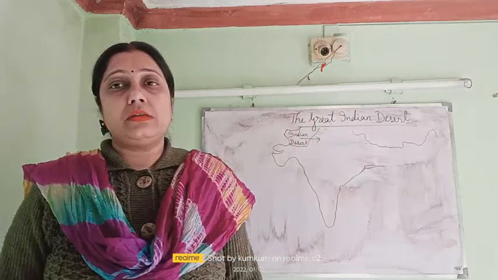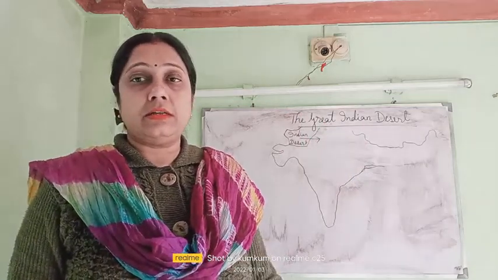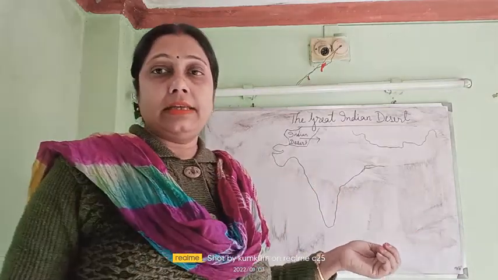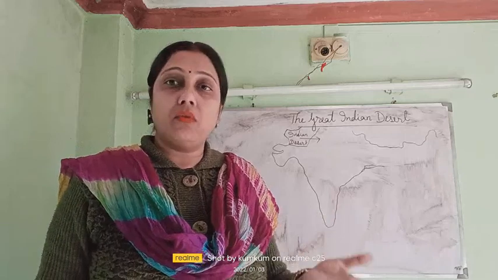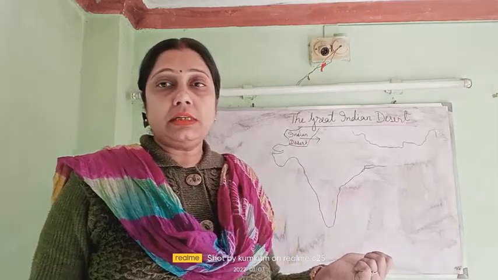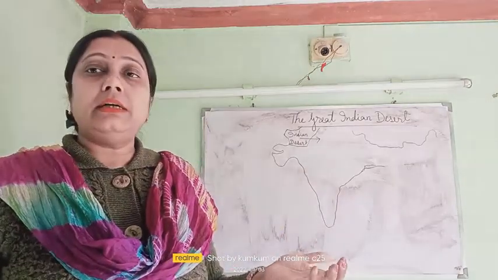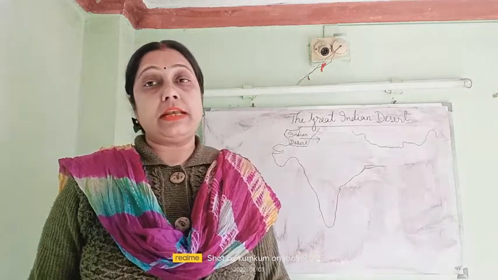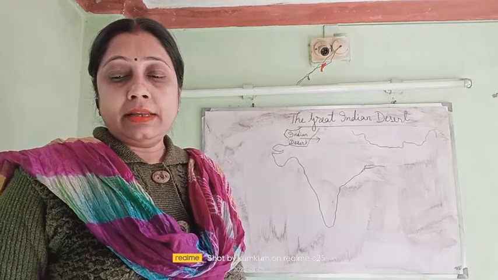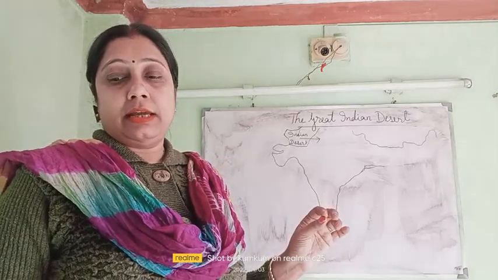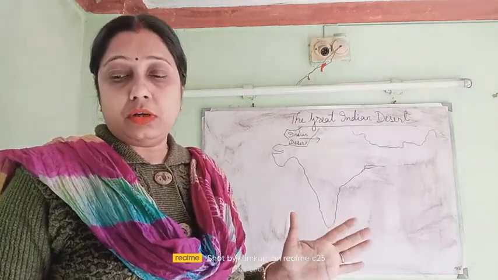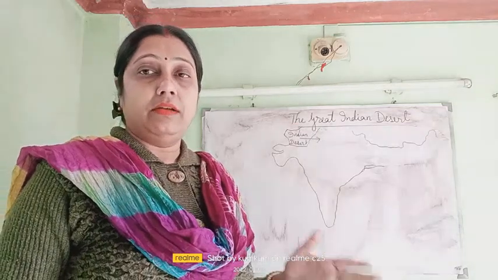Now, the climate of Rajasthan, the desert area. During the daytime it is very hot, and in summer the nights are cool and the days are hot. In winter the days are warm, and the nights are very cold, because sand becomes cool very fast. There is little rainfall in this region, because the Aravalli Hills lie in the direction of the rain-bearing winds and are not able to stop the winds to have their rain.